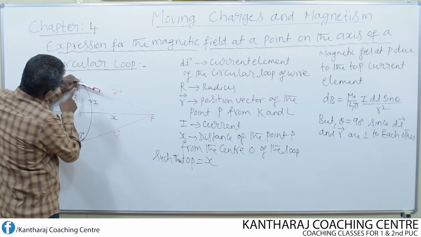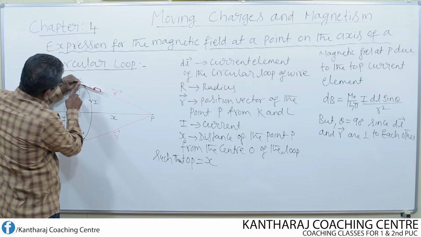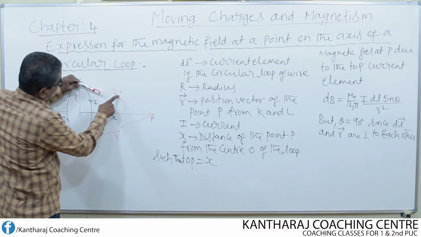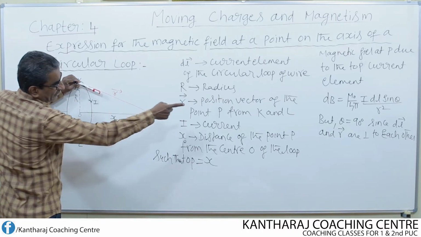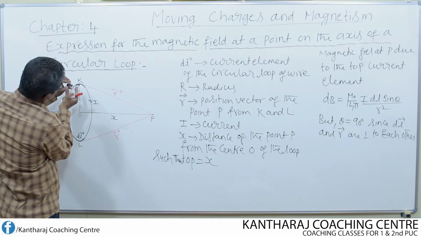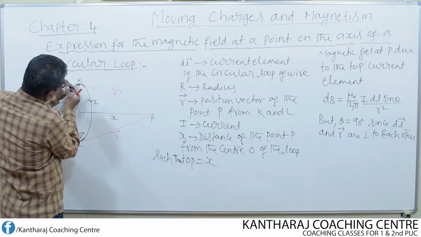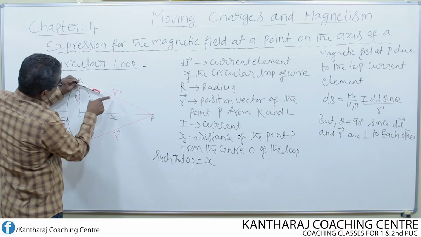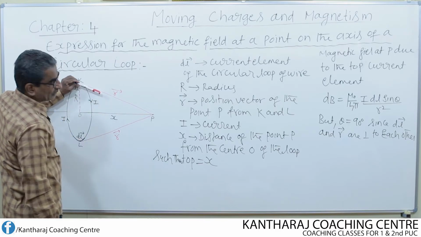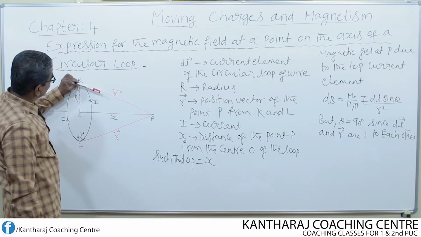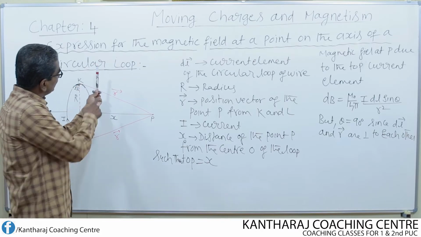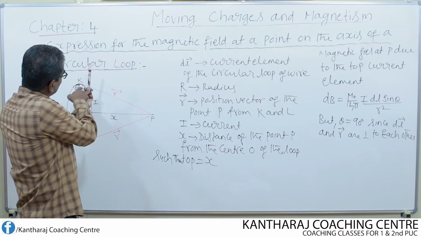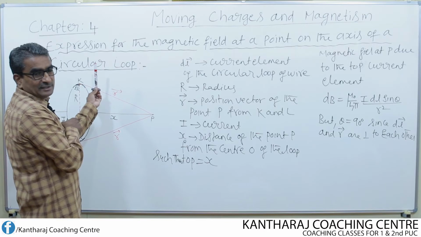So the element dl and the position vector r are both perpendicular to each other. If I turn it like this, this is the position vector and this is the length dl.